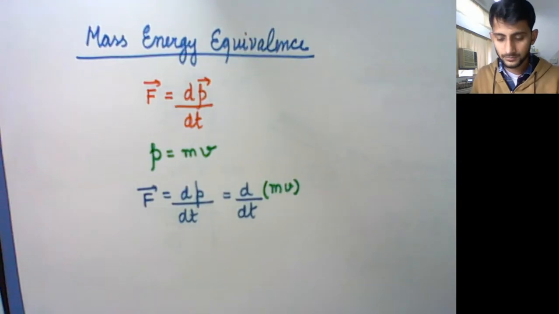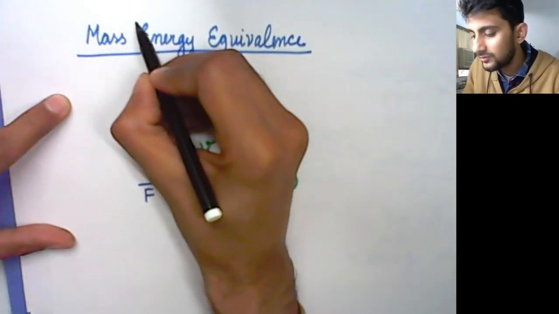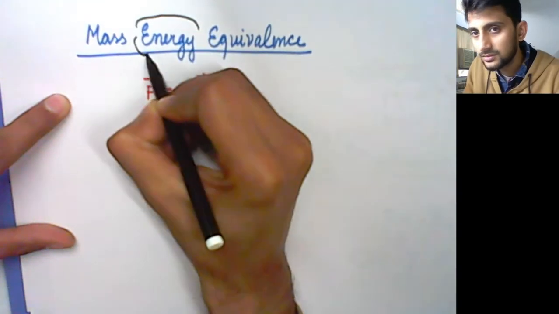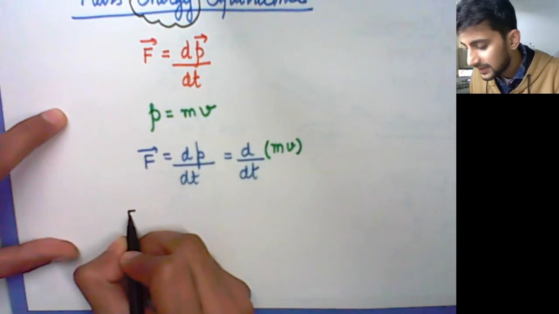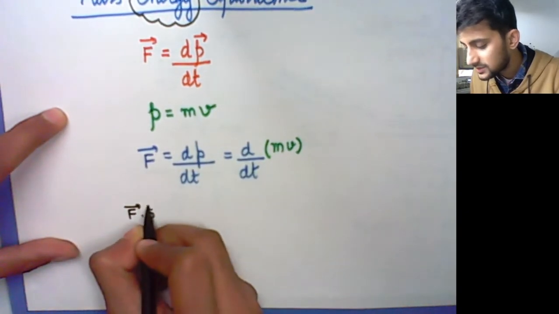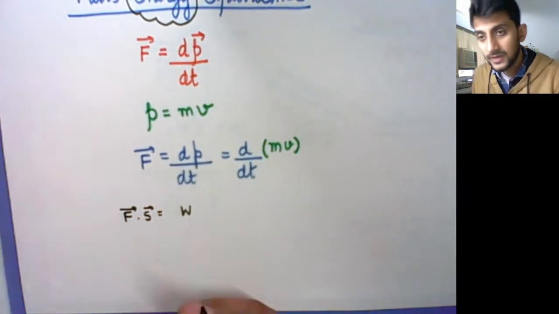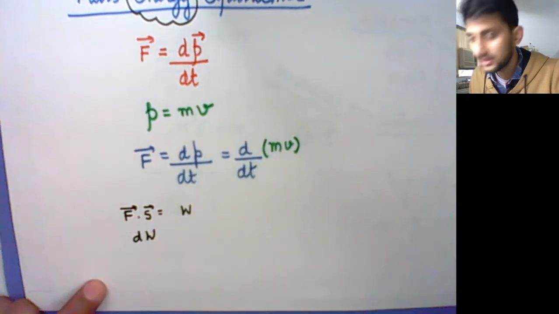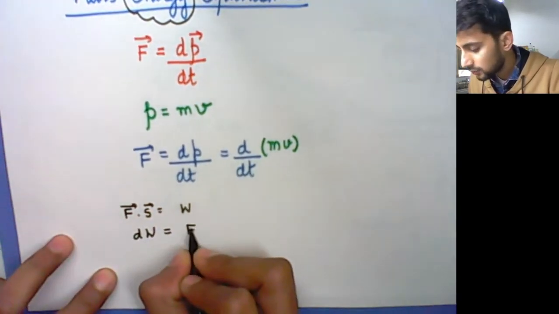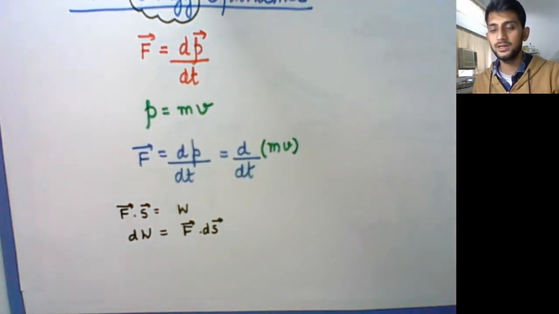Fine. And how do we define work? From force we now have to come to what is called energy. So from force we come to work. We define force into displacement, f dot s, as work. Or if I'm talking about a very small displacement, just talking about dw, I can write force dot ds for a small displacement.